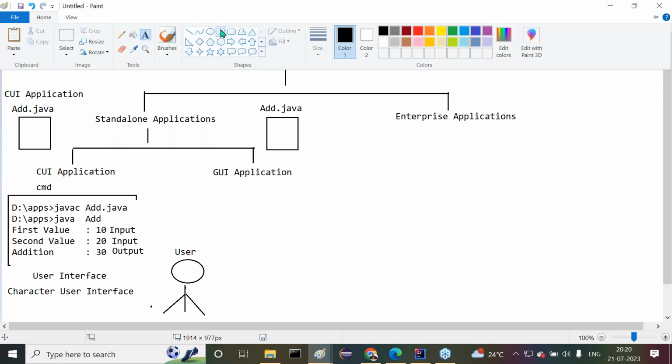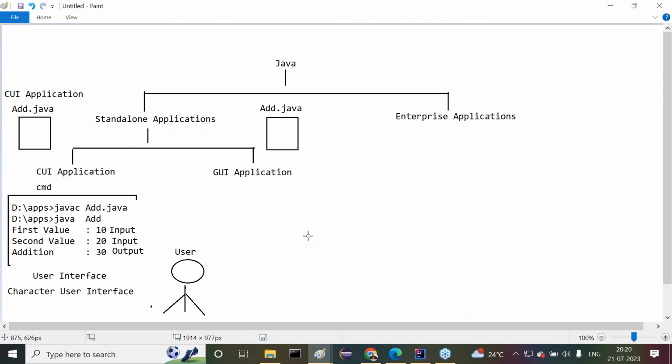Whenever we prepare this application, we have to compile and execute our program. Am I right or not? To compile and execute the program, we have to open the command prompt.